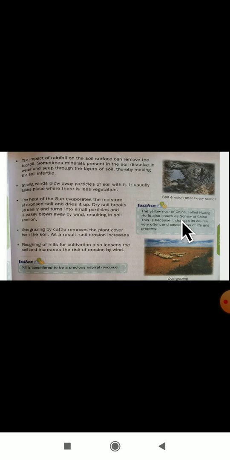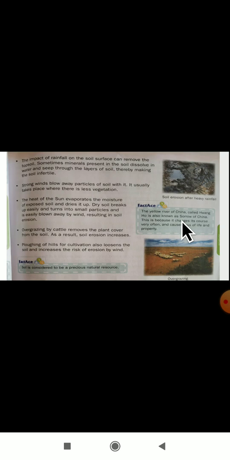The heat of the sun evaporates the moisture of the exposed soil. Whatever moisture is present in the soil, due to the heavy heat of the sun, it will evaporate. So the dry soil breaks up easily and turns into small particles and is easily blown away by the wind. If the moisture is gone, then only the dry soil is left, and if wind comes, it will blow away.